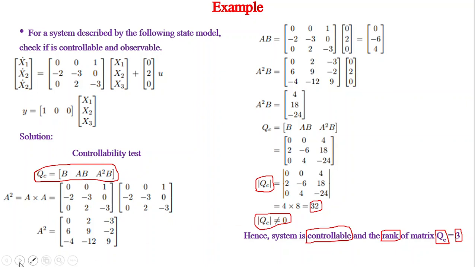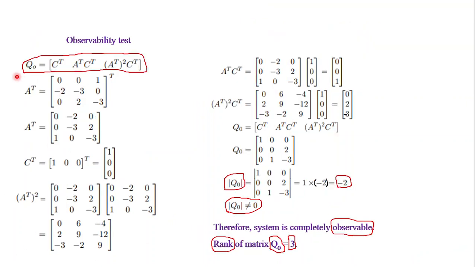Let us see the observability in the same way. For the observability test, we have to find C transpose, A transpose C transpose, and so on. We have done it simply by substituting the respective matrices, finding the transpose and square, and then multiplying. Finally, the composite matrix Q naught has to be determined and its rank found. If we find the determinant of Q naught, it is -2, which is non-zero. Therefore, it is completely observable.